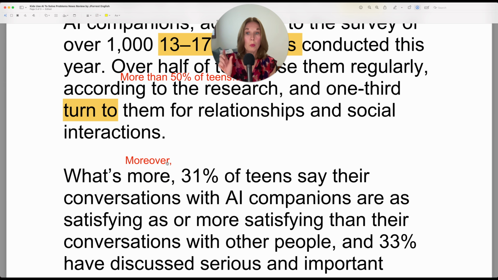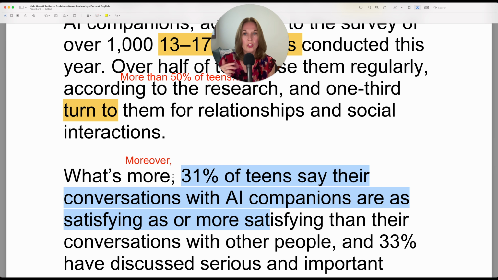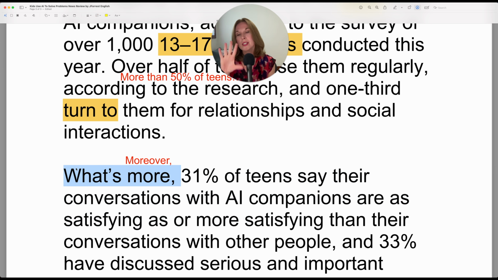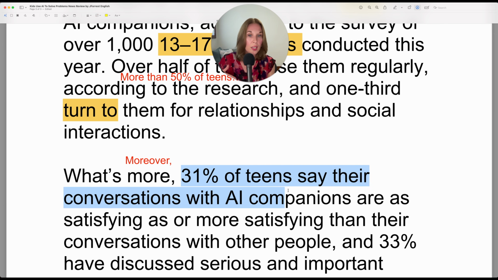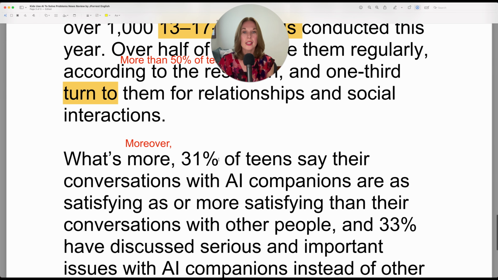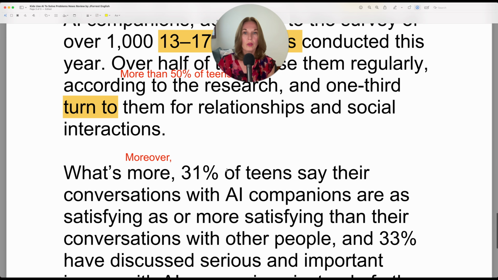If you use moreover, just know it's spelled as one word. And then you have a comma here, and then this is the beginning of your sentence. So this doesn't affect the grammar of your sentence. You can remove it. This is the beginning of your sentence. So you need a subject, a verb, and an object. The subject is teens. More specifically, 31% of teens. Remember, if you use the percentage, you need of still, and then the plural.